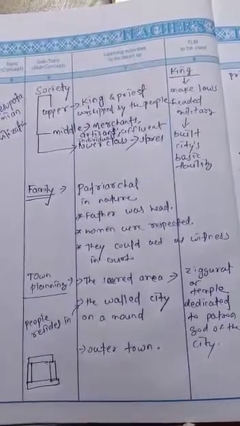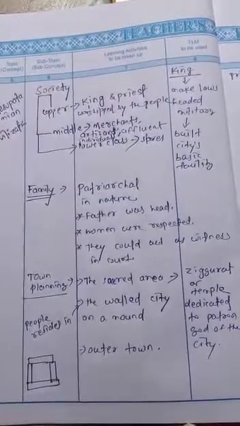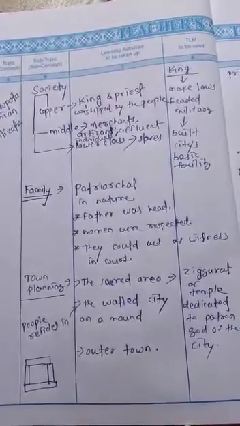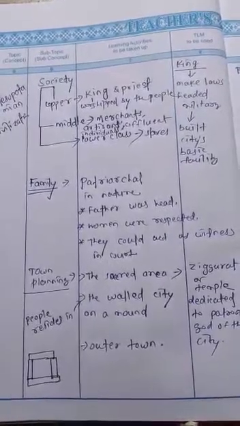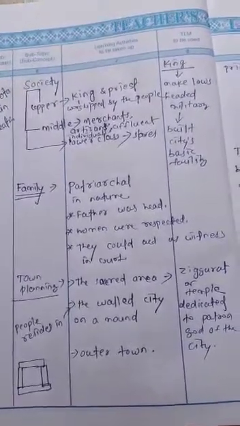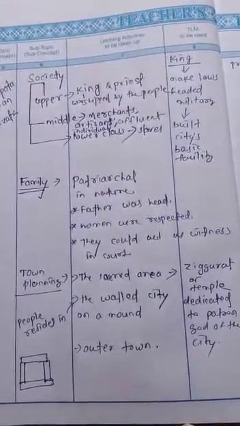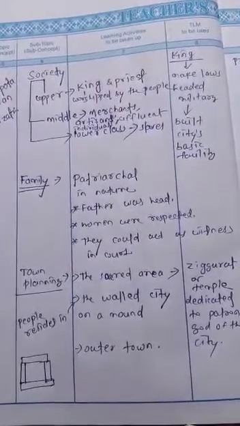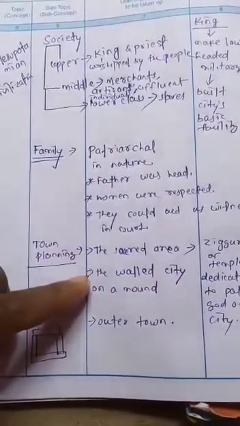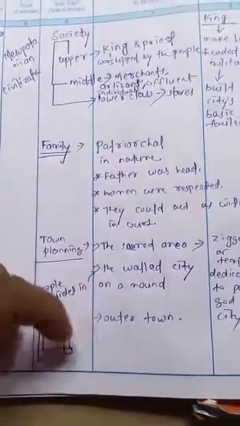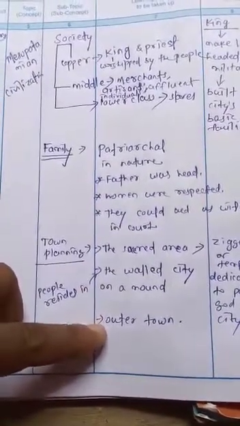Excavations at Sumer, Ur, and Akkad revealed that cities were divided into three parts: the sacred area, the walled city on a mound, and the outer town.